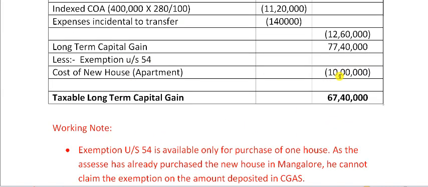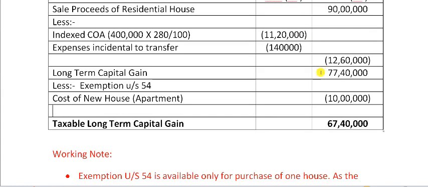So the taxable capital gain from this particular transaction for our assessee Mr. Murthy is 67 lakh 40,000. On this amount, he'll have to pay 20% tax to the government.